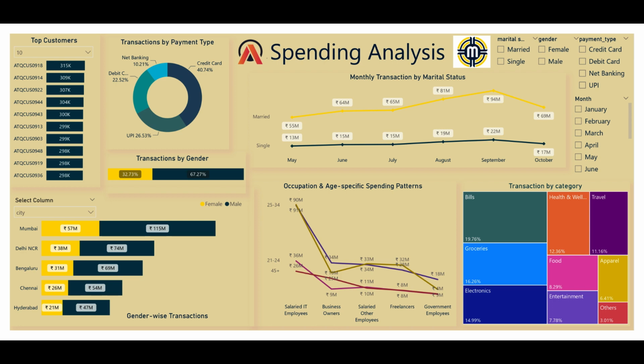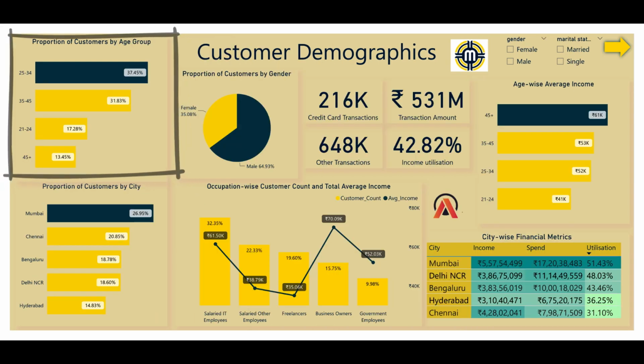First, in the customer demographics, I created a bar chart which shows the distribution of the customers by age group. The majority of our customers are from the age group 25 to 34, which is 37.5%, followed by the 35 to 45 age group, 21 to 24 age group, and 45 plus age group.